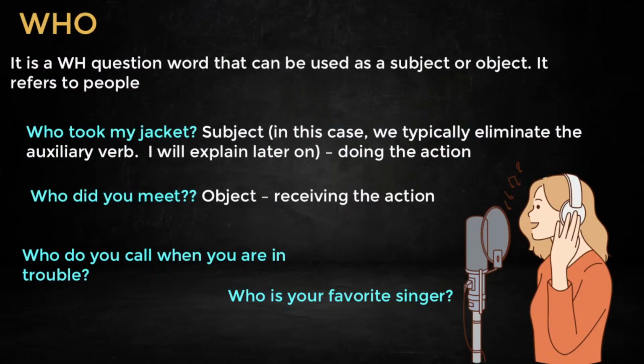Who did you meet? So here in this case, who is working as an object. It's receiving the action. Because if you think about it, who did you meet? You meet who? Okay, I want to know. Who did you meet? So you is the subject, is doing the action. So in this case, I also use who, but here I need to go with the formal question style. Do, did, does, because I have a subject. In this case is you.